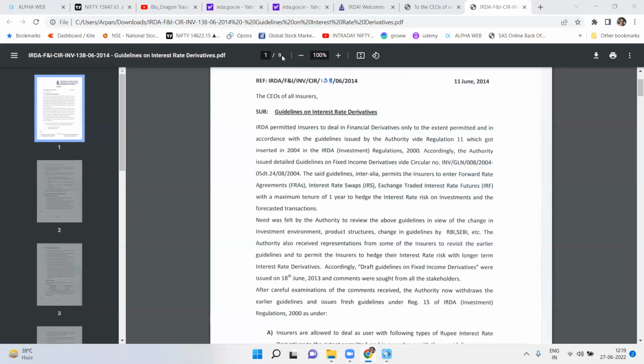It is the responsibility of the board of directors to understand whether the insurer's portfolio and liabilities are in sync with the fixed income derivative policy, or rupee interest derivative policy, and the board also has to ensure that the policy has been evaluated by the market maker as per RBI guidelines.